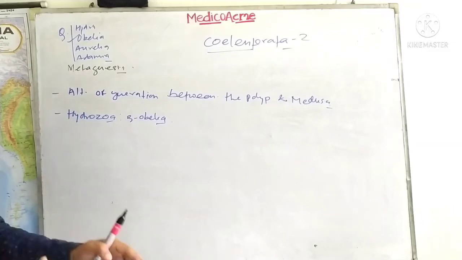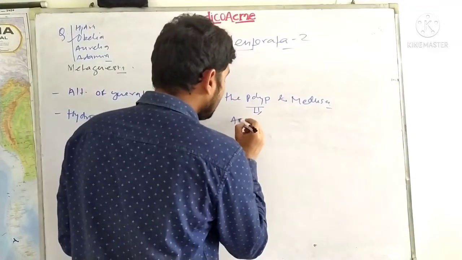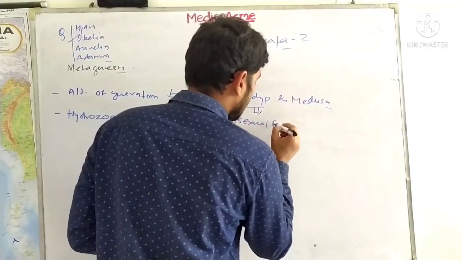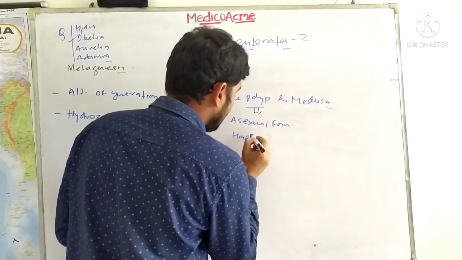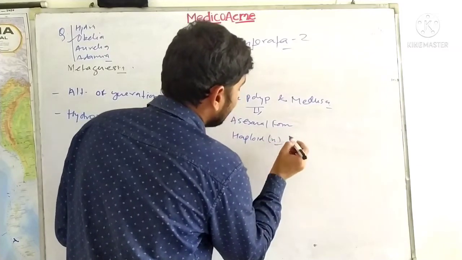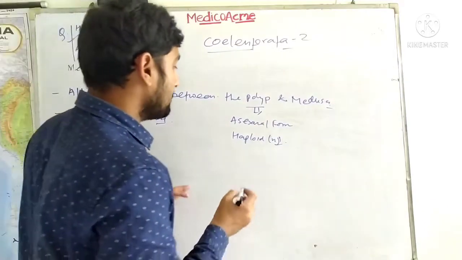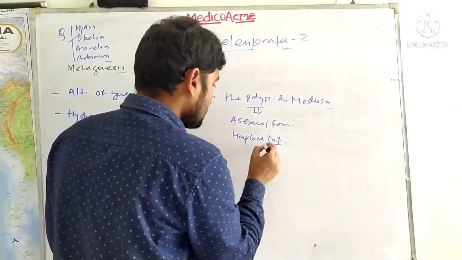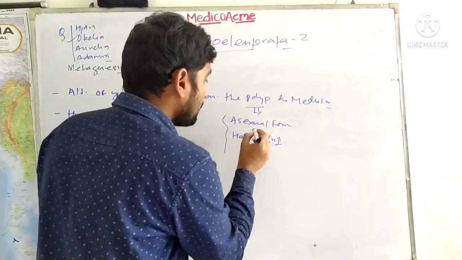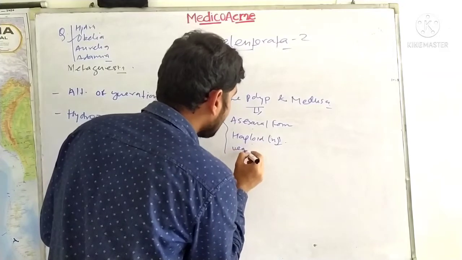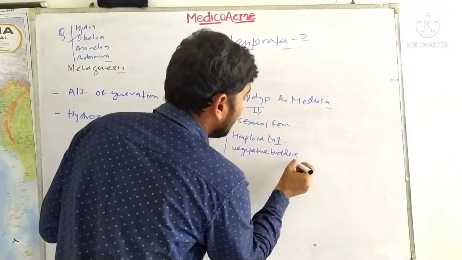Okay, so let's look into this. What is metagenesis actually? Polyps are almost cylindrical structures, and these are the asexual form. And these are haploid. Sometimes a difference is asked between the polyp and the medusa, or the sexual and asexual life forms of Cnidaria. So please remember these 3 points, they will give you 2 marks: asexual form, haploid, and formed by vegetative budding. They reproduce by vegetative budding.